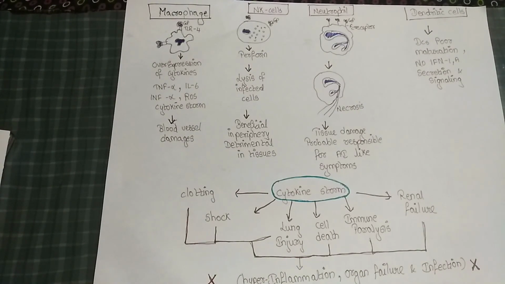How can you diagnose it? There will be a grading. First grade is a mild reaction. In second grade, even if therapy is given, they respond promptly to symptomatic treatment, in less than or equal to 24 hours. If they don't respond properly, they are categorized as second grade.